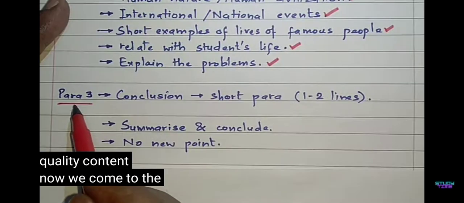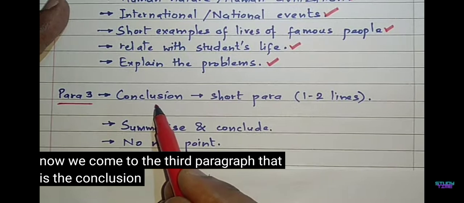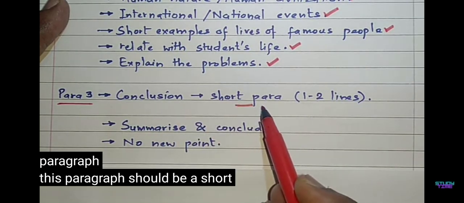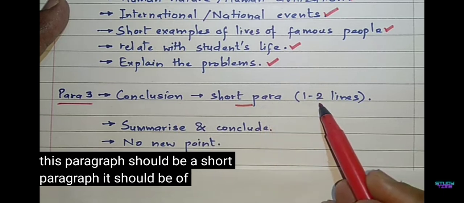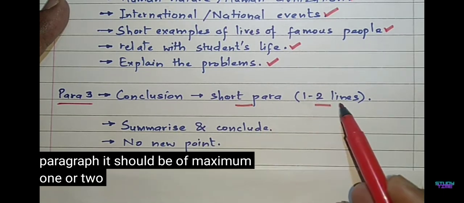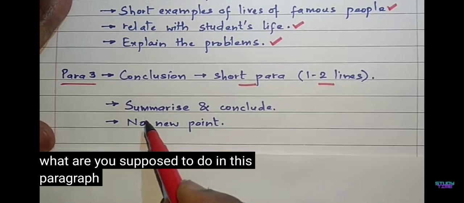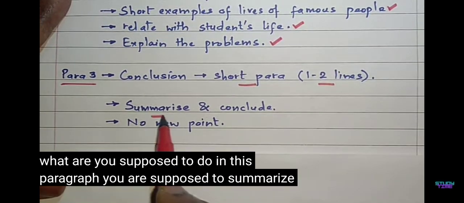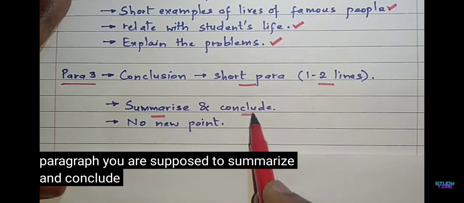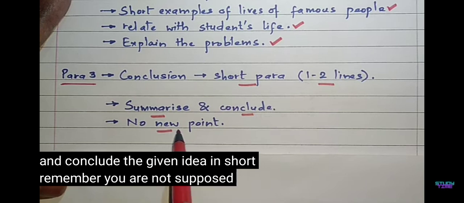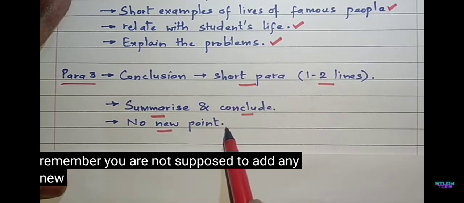Now we'll come to the third paragraph, that is the conclusion, the concluding paragraph. This paragraph should be a short paragraph. It should be of maximum 1 or 2 lines. What are you supposed to do in this paragraph? You are supposed to summarize and conclude the given idea. In short, remember, you are not supposed to add any new point over here.